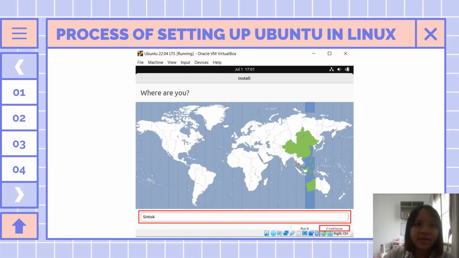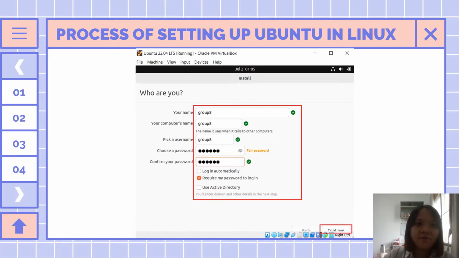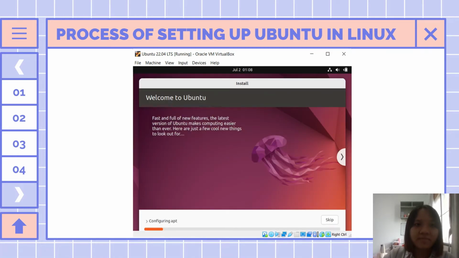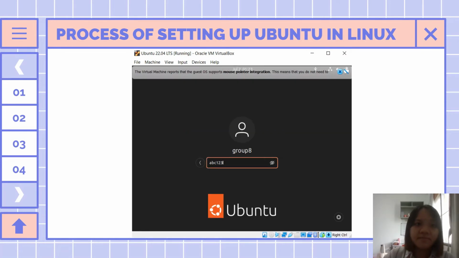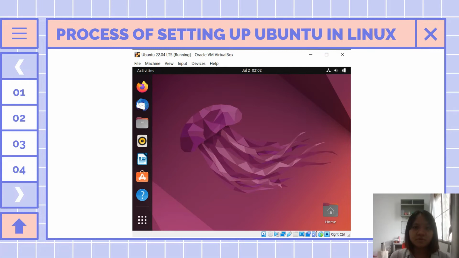Choose the region in which you are located and then click on Continue. Fill in all the required information and then click on Continue. You need to wait some time until the installation is completed. After the installation is completed, it will show a message as in the diagram. Then click the Restart Now button. Click on the username, enter the password and then press Enter. Now we can start using Ubuntu.